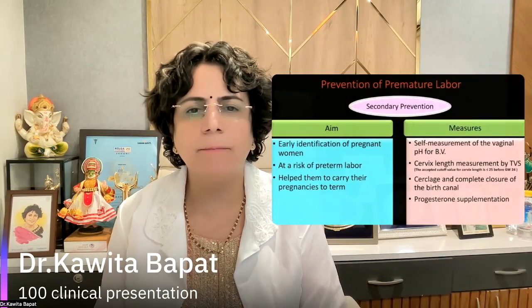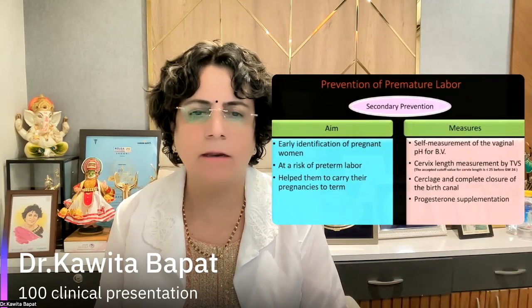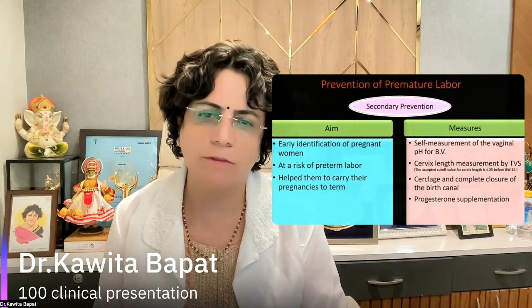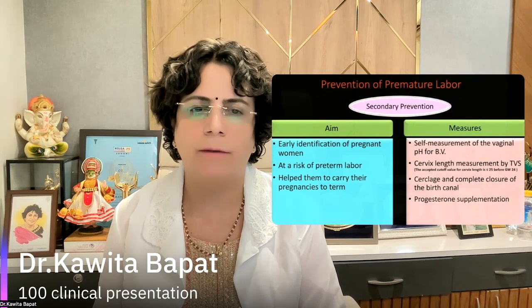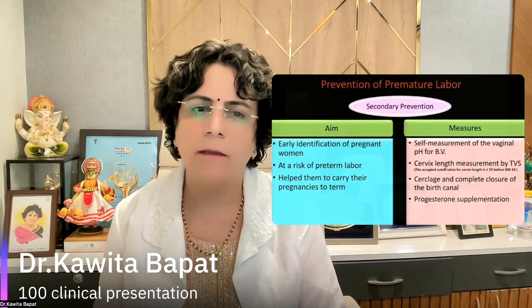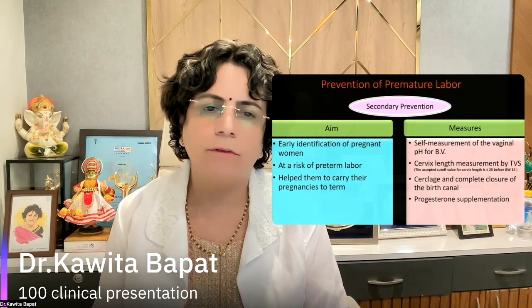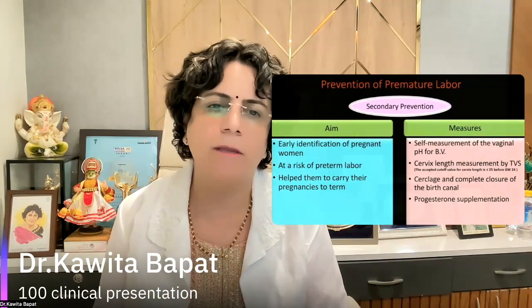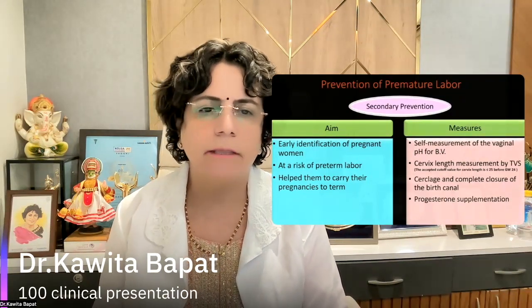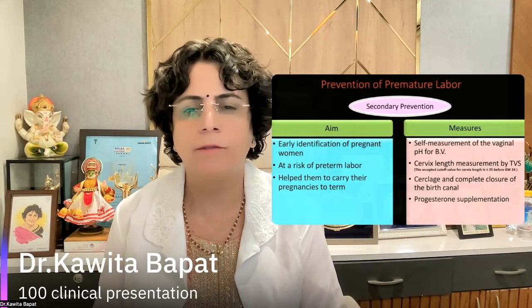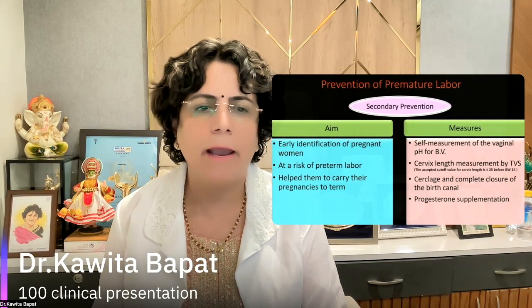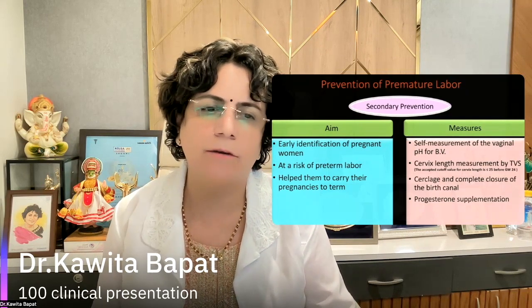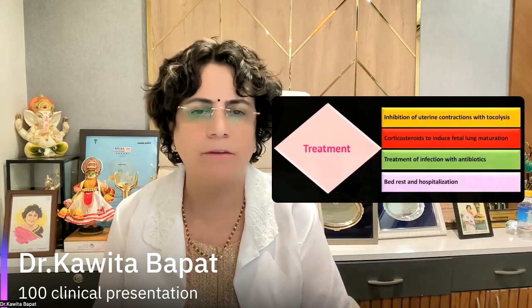Now, secondary prevention is the early identification of pregnant women at risk of preterm labor, which can help them carry their pregnancies to term. What measures can we take? Measurement of the vaginal pH, which can be done for bacterial vaginosis. Then cervical length measurement by TVS, we should know the length. Cerclage and complete closure of the birth canal, and progesterone supplementation are also secondary ways of prevention.